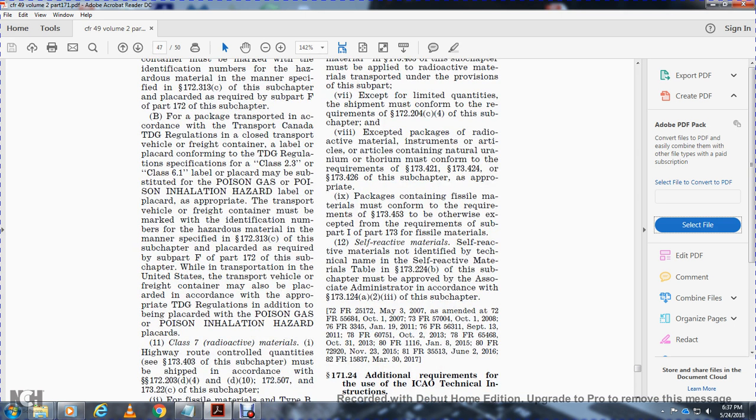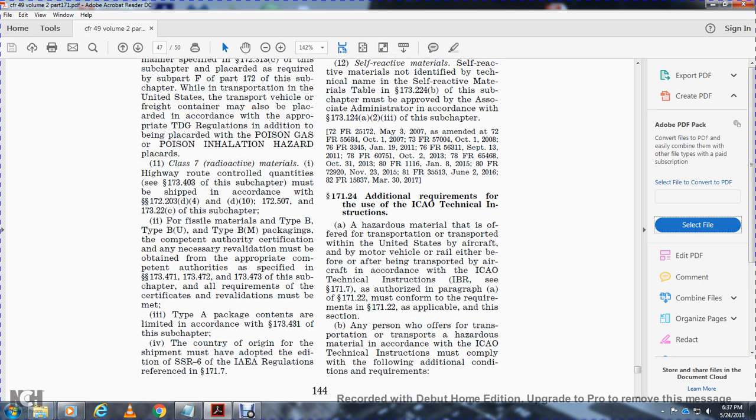Self-reactive materials. Self-reactive materials must be identified by the technical name of the self-reactive material, per the table in 173.224(b). One of the subchapter must be approved by the Associate Administrator in accordance with 173.124(a)(2) and (3) of the subchapter.